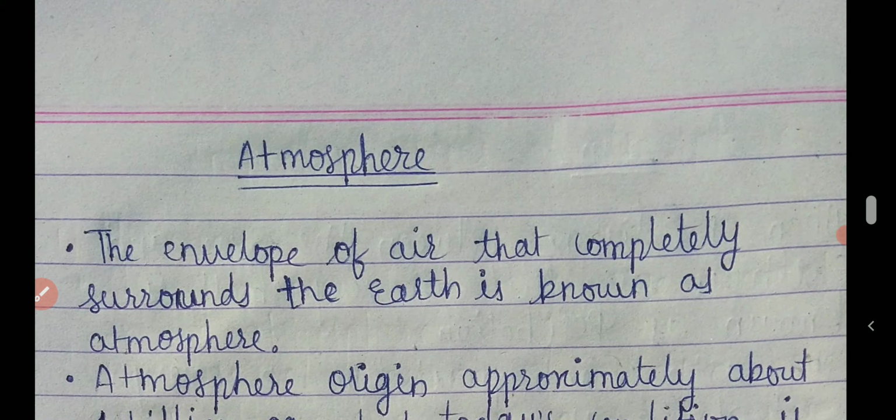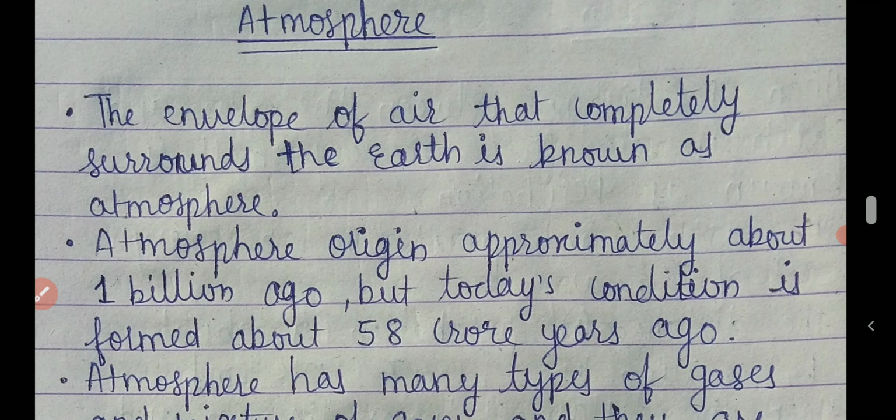Now let me summarize all the things and we will close our lecture. The envelope, or the blanket, which covers the earth's surface is known as the atmosphere. The atmosphere originated about 1 billion years ago, but today's condition was formed about 58 crore years ago.